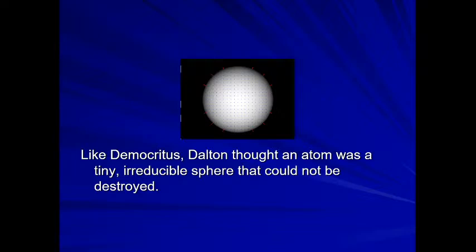Then, like Democritus, Dalton thought an atom was a tiny irreducible sphere that could not be destroyed. It means, as per him, it was indestructible. But after the discovery of the electron by J.J. Thomson using the discharge tube, it was proved that the atom is not indivisible. It can be subdivided into three subatomic particles: electron, proton and neutron.